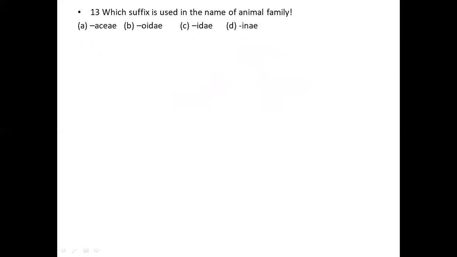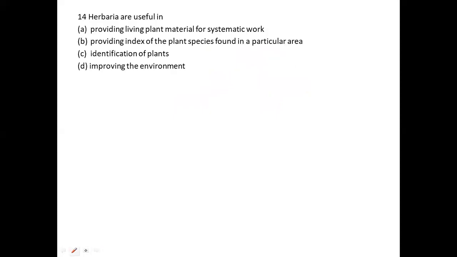Now I would like to move on to another question, the 14th question. Herbarium. We already learned about the herbarium. Herbariums are used for authentic identification.